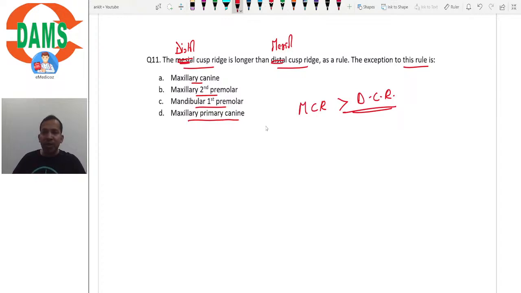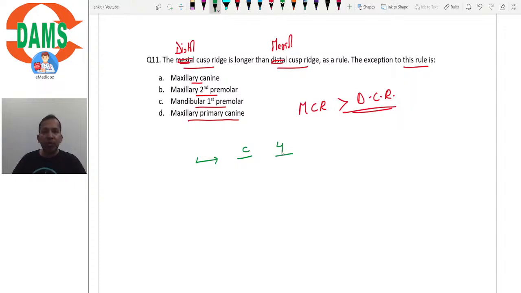So I have told you in the class the answer to this question, isn't it? So what will be the answer? Which is the only exception where the mesial cusp ridge is longer than the distal cusp ridge? In the primary maxillary canine and in maxillary first premolar, isn't it?